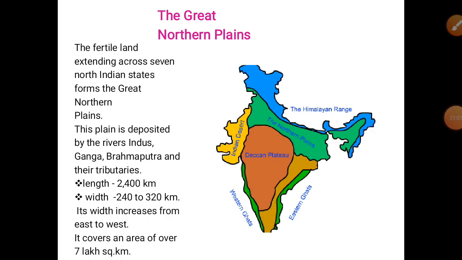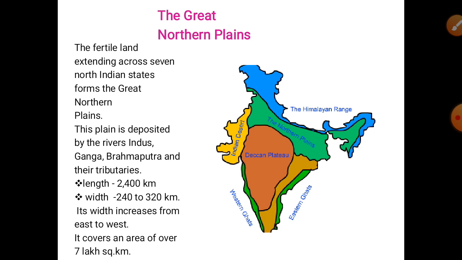Okay, let's start our lesson. In this section, we are going to learn the next type of landform, that is, the Great Northern Plain. The Great Northern Plain is the most fertile land, extending across 7 North Indian states. It lies to the south of the Northern Mountains, that is, south of the Himalayas. This plain is deposited by the rivers Indus, Ganga, Brahmaputra and their tributaries.